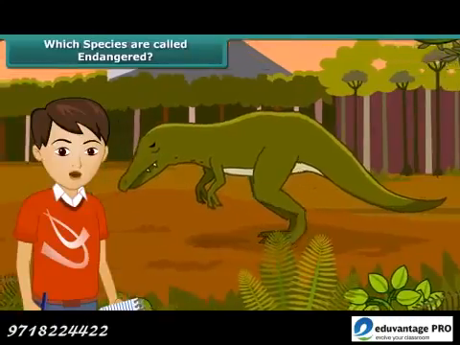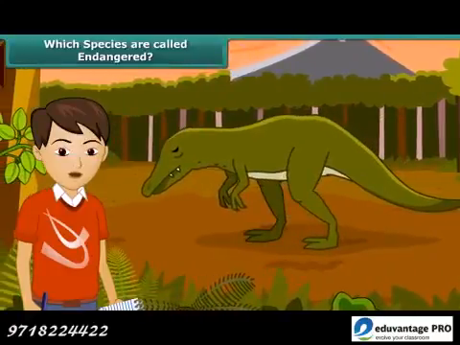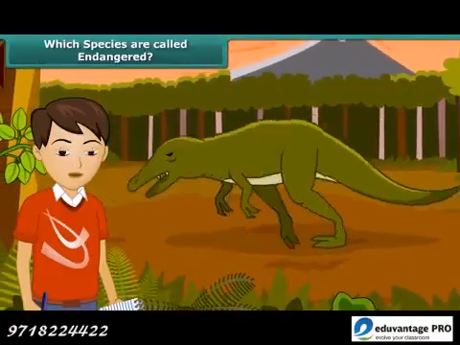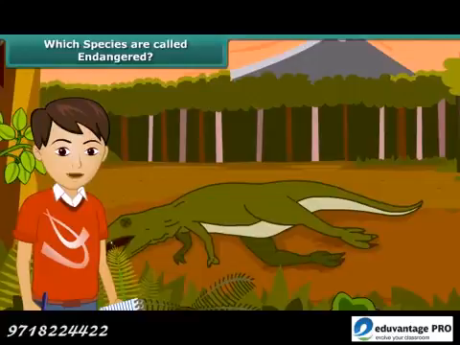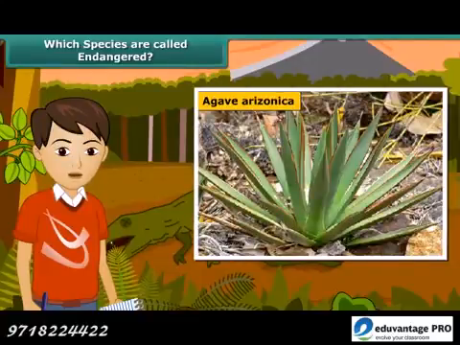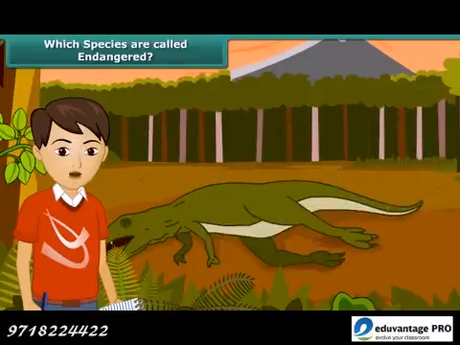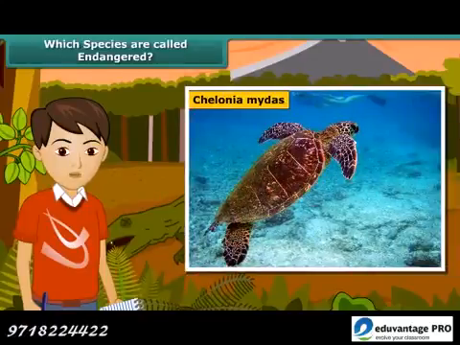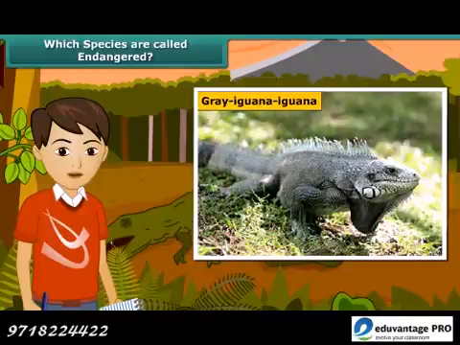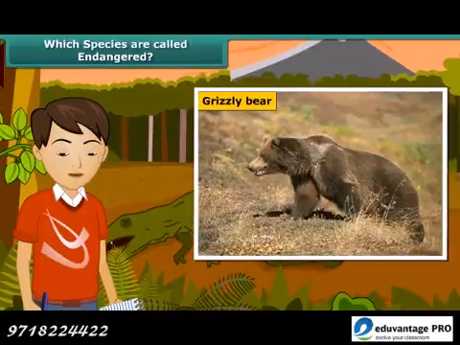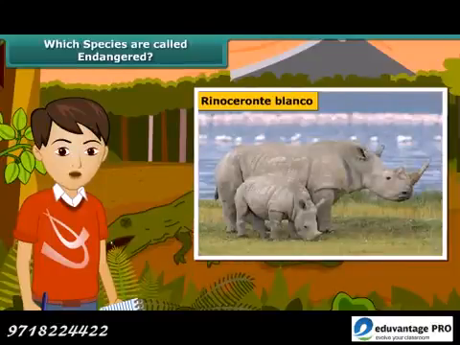You must have heard about dinosaurs. They existed hundreds of years ago, but are extinct now. Many of the animals and plants have become extinct, whereas some are on the edge of extinction. Species whose numbers are diminishing to a level that they might face extinction are known as endangered species. Survival of some animals has become difficult because of disturbances in their natural habitat.